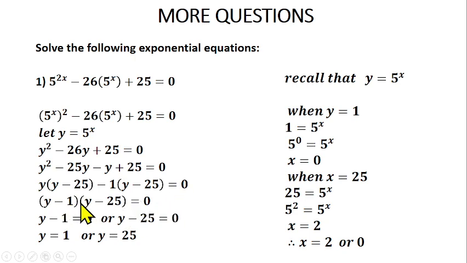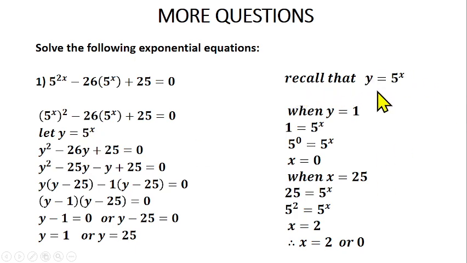So what does this one mean? It means y minus 1 is equal to 0, or y minus 25 is also equal to 0. So you can find your y from there. Take this one to this side, you have y is equal to 1. Or take this one to this side, you have y is equal to 25. So now you know the value of our y to be 1 and 25. So you can find the value of our x from there.